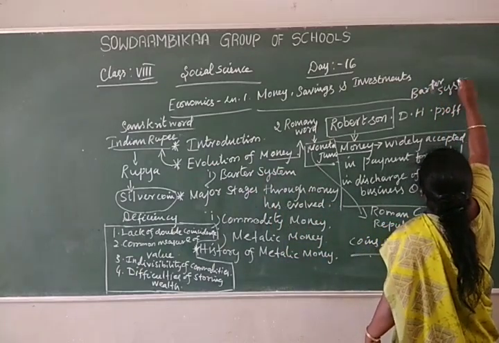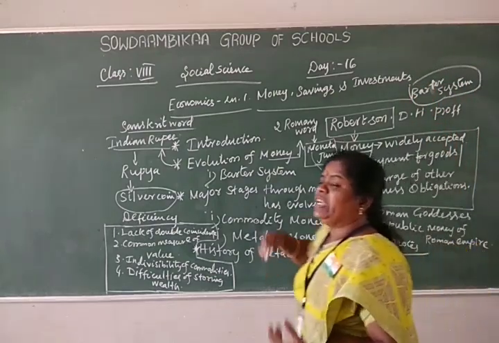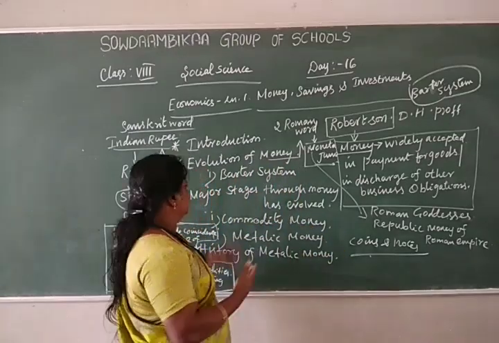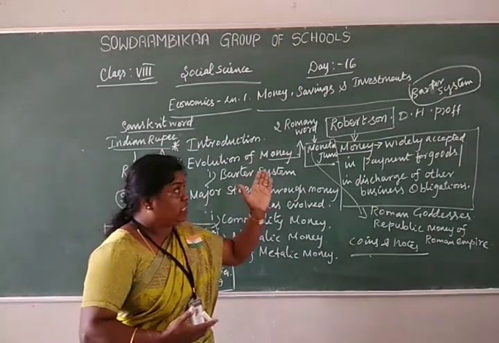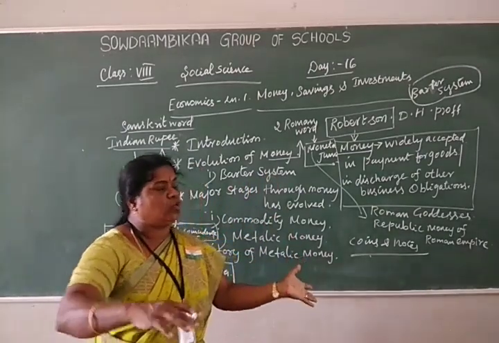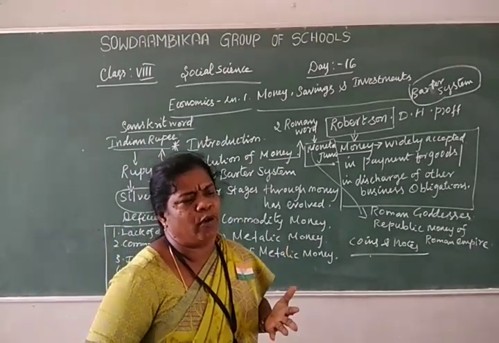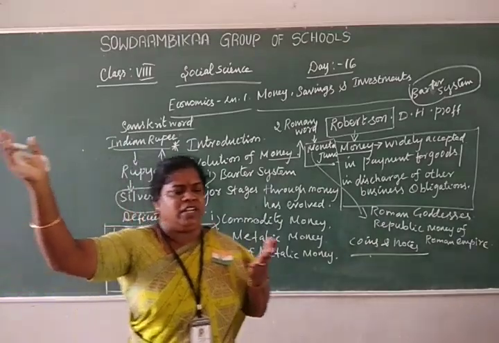Barter system means the exchange of goods for goods without the transaction of money. For example, rice is available in South India and wheat is available in North India.